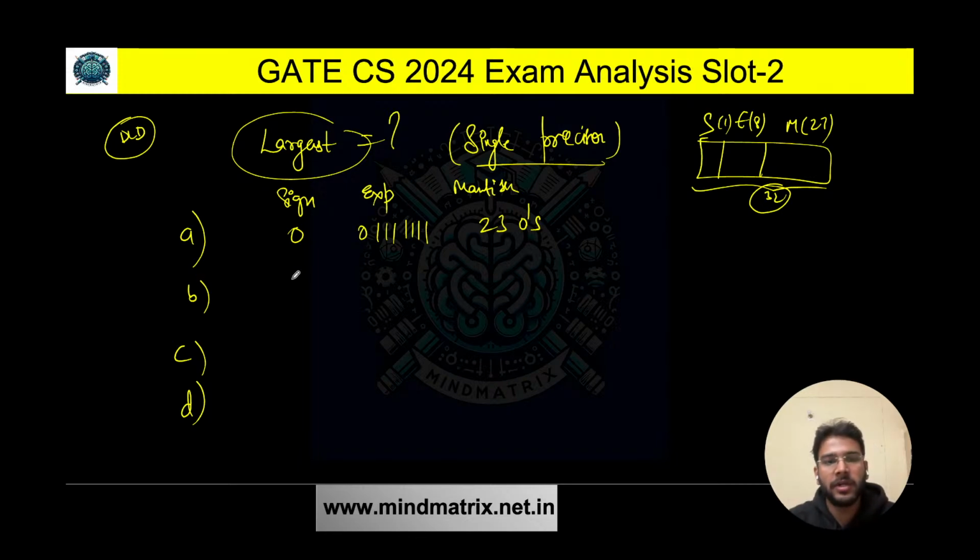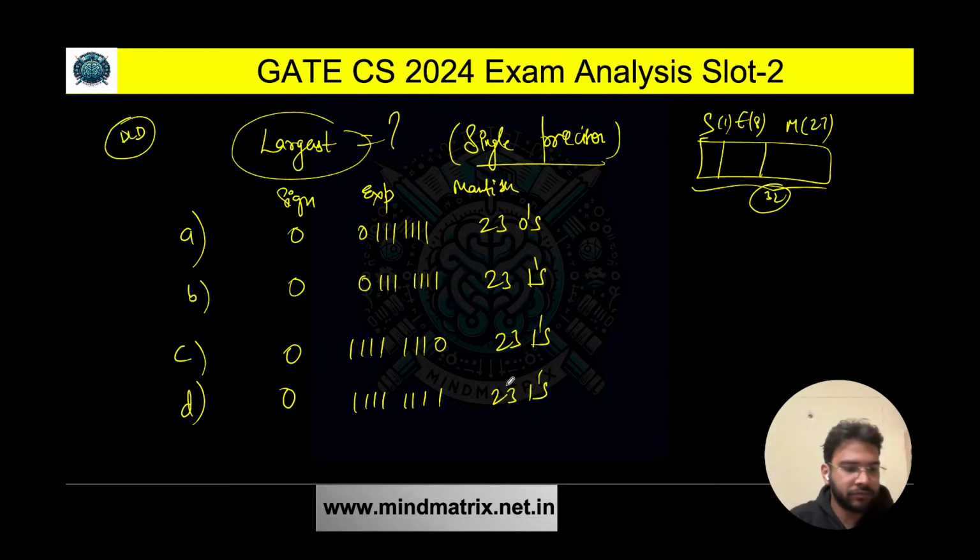In option B, the sign bit is 0 in every option. Here we have 0, 111, 1111, and here we have 23 ones. In option C we have 4 times 1, then 1110, and here we have 23 ones. In option D we have 8 times 1, and 23 ones. Clear? Okay, so now we need to find which one is largest.